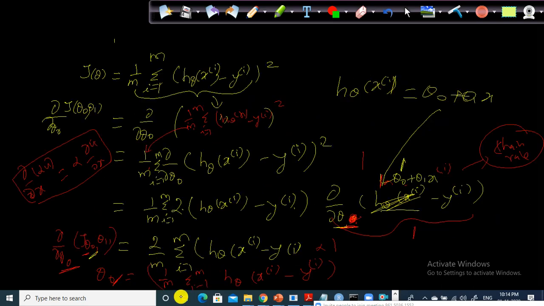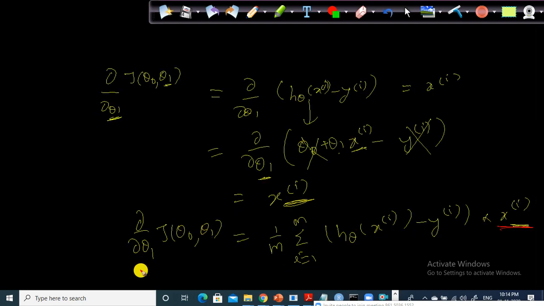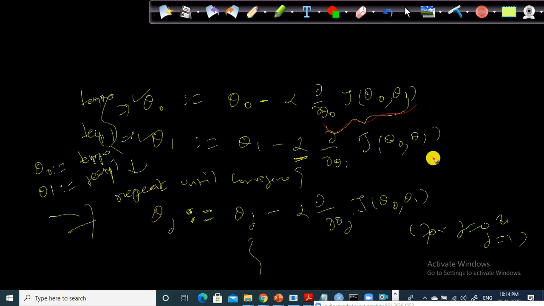We need to plug in this value there. Okay, 1 by m, that is the one there, and this is nothing but the into xi. Okay, that is the partial derivative for this one. You need to first find out the partial derivative value. Once you are able to find it, the next step is you can plug in that value here, and then if you multiply this, you will get the position.